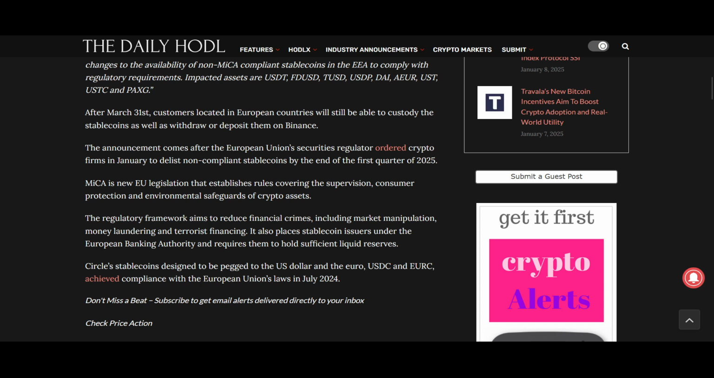So in terms of the regulation, stablecoin issuers fall under the European Banking Authority, which requires them to hold sufficient liquid reserves. So this is where I think USDT falls short of the liquid reserves. USDC is the one that met it.